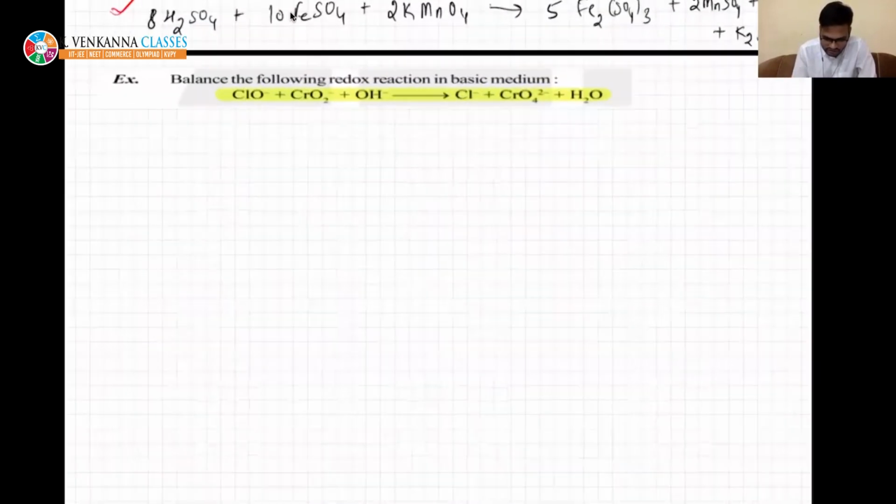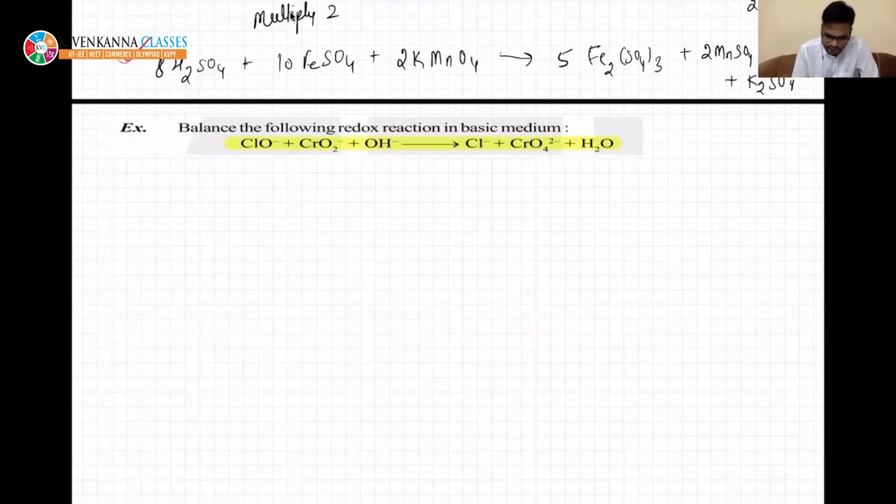This is another question in the basic medium. Okay, we were worried about the basic medium. What to do in the basic medium? First, try to assign the oxidation numbers. It is +1, -2, oxygen -2, chromium again +3, -2, -2, oxygen is -2, -2, +1.